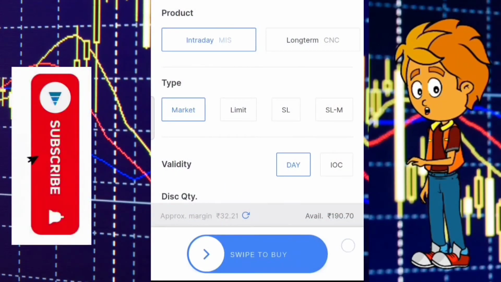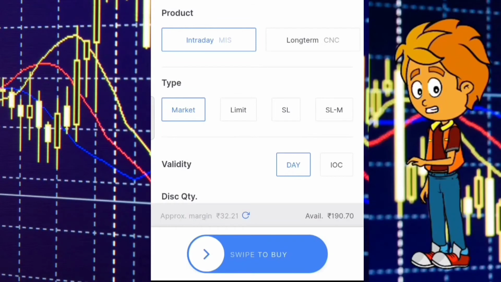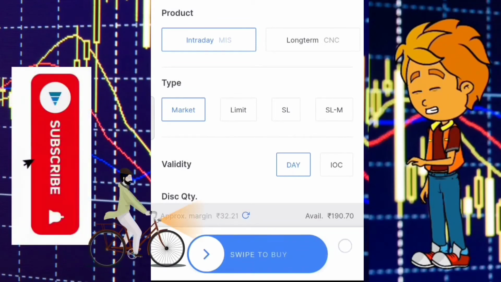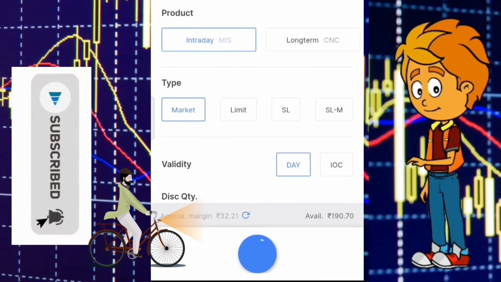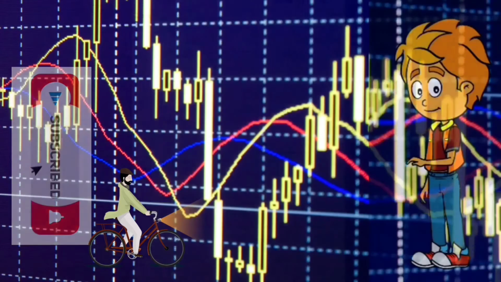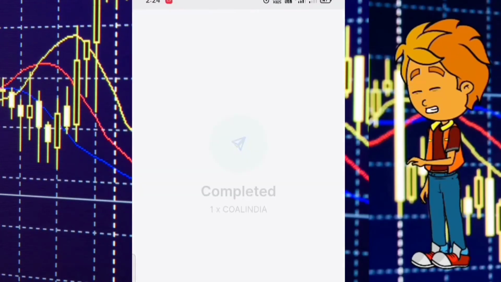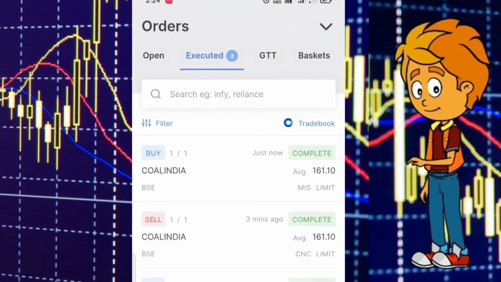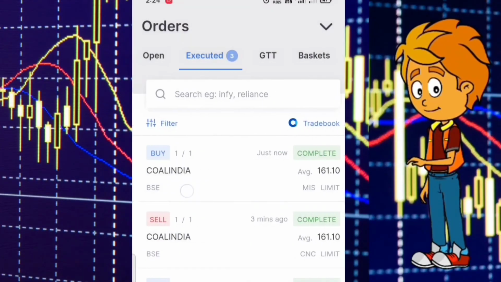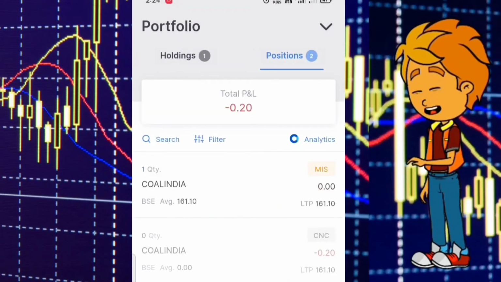Okay, come back. After setting, just swipe to buy. And one more thing, you can see here the price of one stock is 32.21 rupees, but the market price is 161.15 rupees. It means you're getting the margin to place the order, which I have explained before. After swiping to buy, I will get a notification as completed, and then it comes to executed. You can see here your buy Coal India is completed. Then come back, select portfolio and select position. You can see here your order is in position. I think you all got it, how to place the order in MIS, margin intraday square.